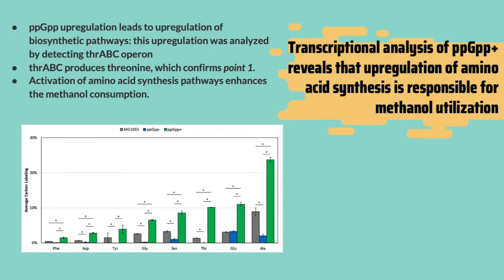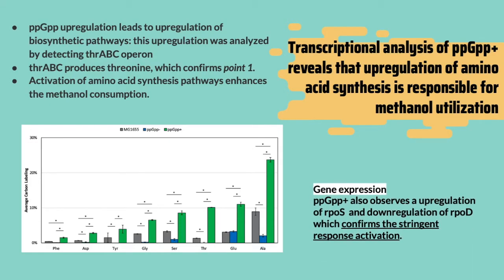In addition, gene expression was also observed with ppGpp+, and it showed an upregulation of rpoS. rpoS is the central regulator of the general stress response. It also showed downregulation of rpoD, which encodes RNA polymerase. Hence, this confirms the stringent activation because ppGpp inhibits RNA synthesis.